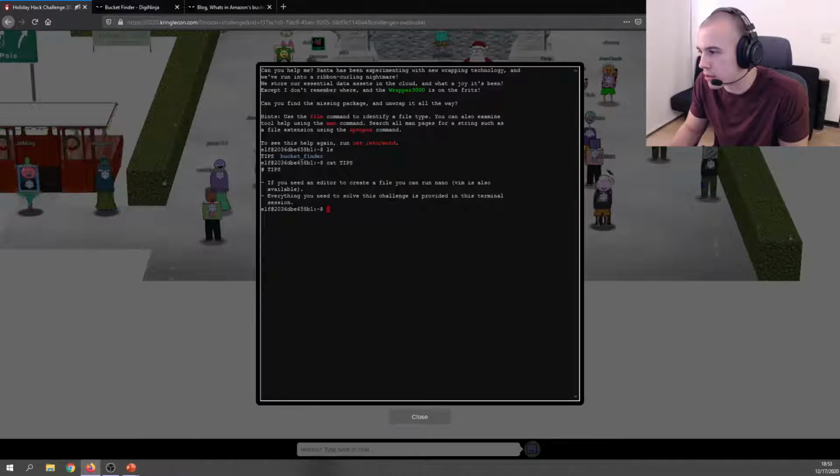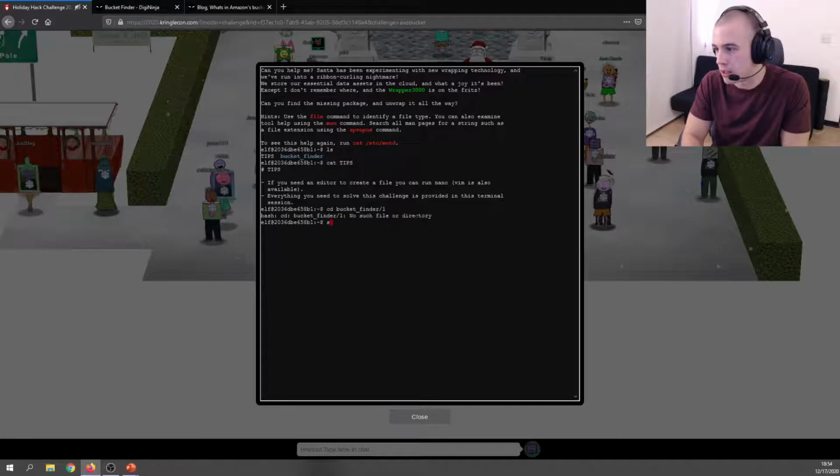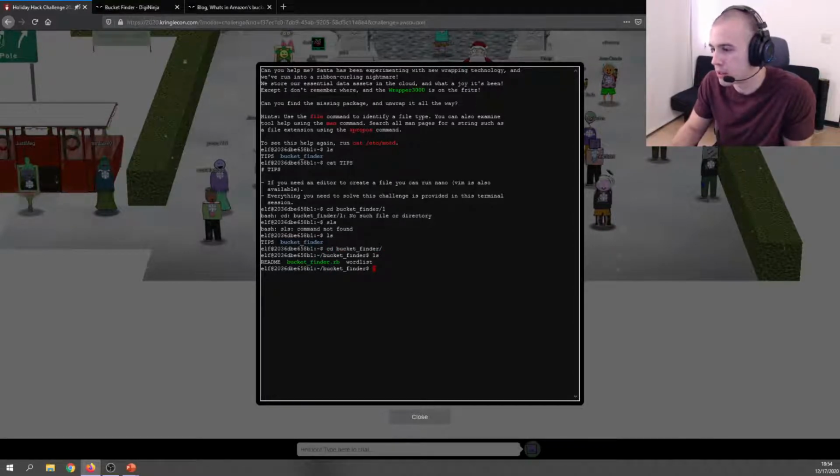If you need an editor, you can run nano or vim. Everything you need to solve this challenge is provided here, which, yes, true. So if we go into Bucket Finder, oops, I can't type today. Also, the terminal's kind of laggy. So cd bucket_finder. Okay. So we get a README, bucket_finder.rb, and a word list.